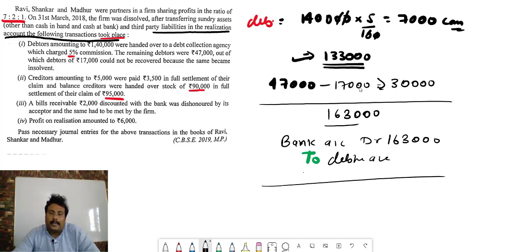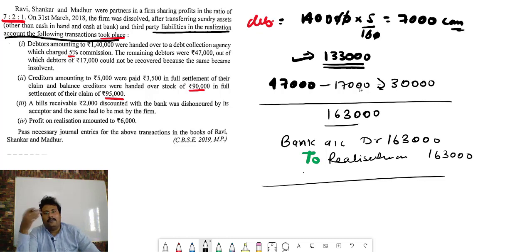So money is coming into the business, bank account debit 1,63,000. Who is giving the money? Debtors is giving money. So debit what's coming, credit what goes out, to debtors account. But we already closed the debtors, so at the place of debtors we write down, where do we close the debtors? In realization account 1,63,000. Did you understand?